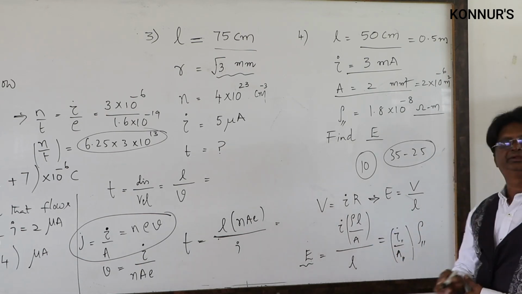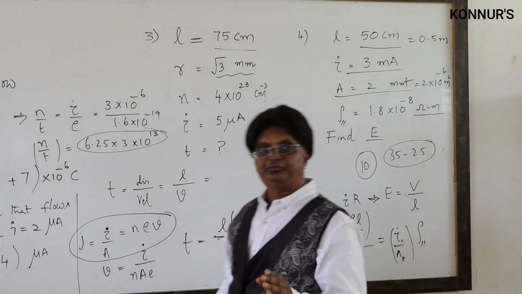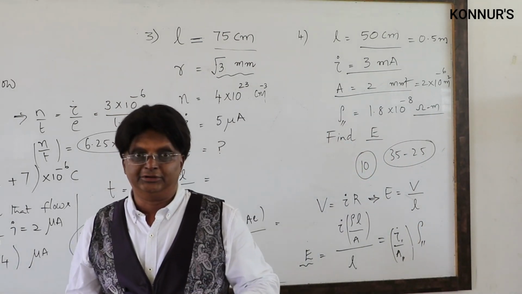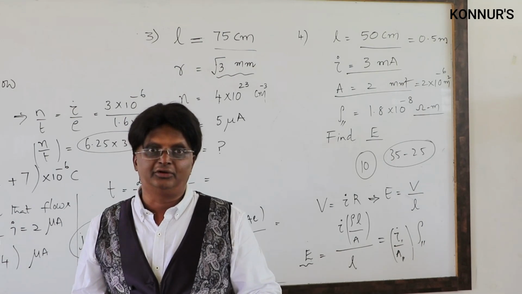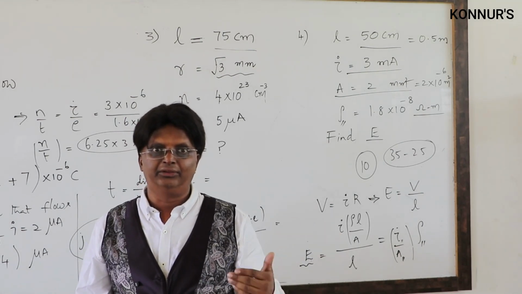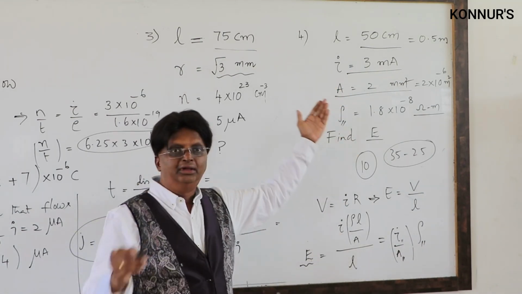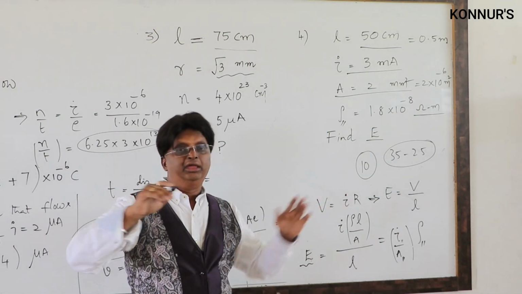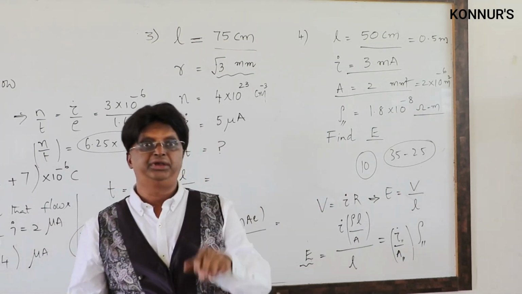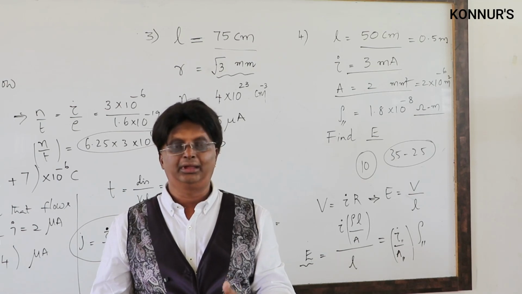The length factor is missing here. Therefore, that intensity inside the conductor that constitutes current is independent of length. 50 centimeter is given for this dimension. If length is doubled, what happens to the intensity? It remains the same.